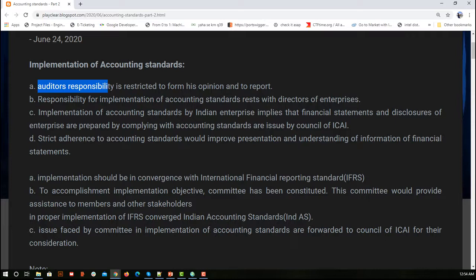Like, if I have a query, I will ask my teacher. If my teacher has a query, he will ask her teacher. So what is that sequence? That is what we see in the implementation of accounting standards, because the focus here is on how accounting standards, which are nothing but standard rules and regulations for preparing financial statements, are implemented in any organization. So first we look at the auditor.